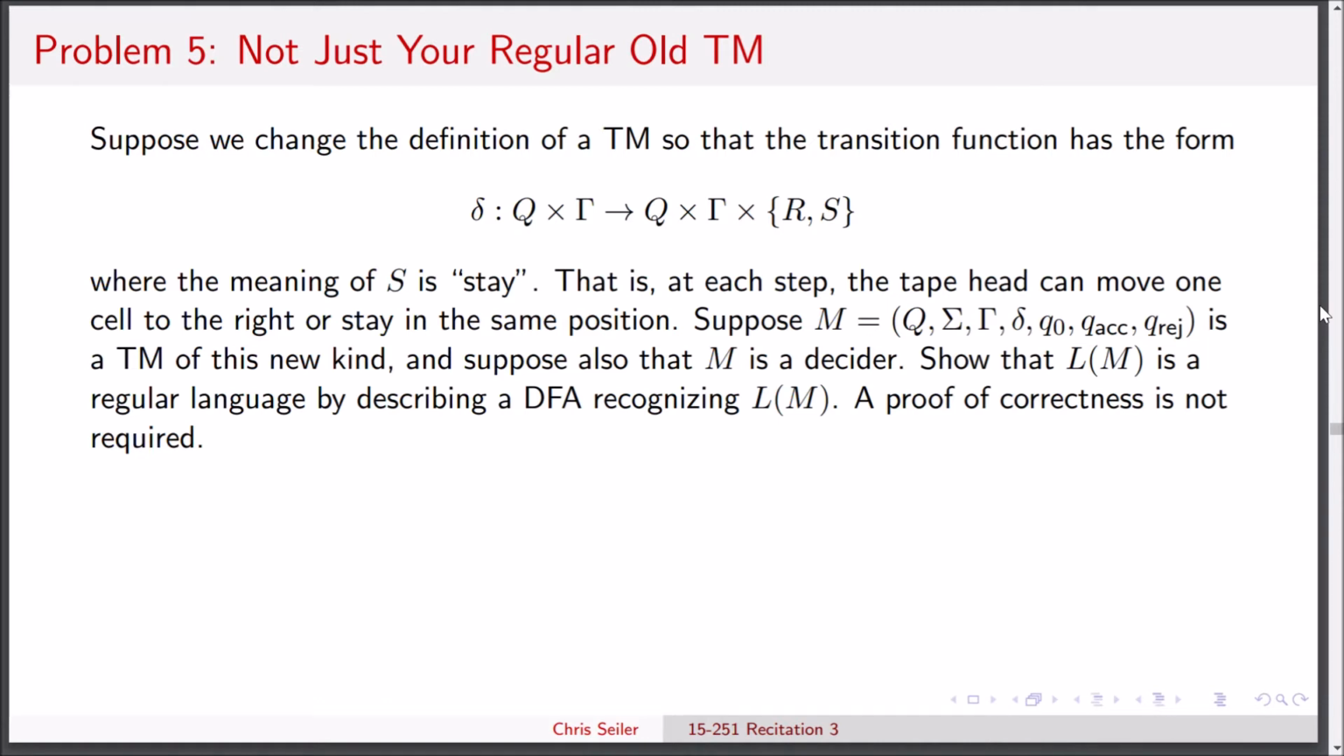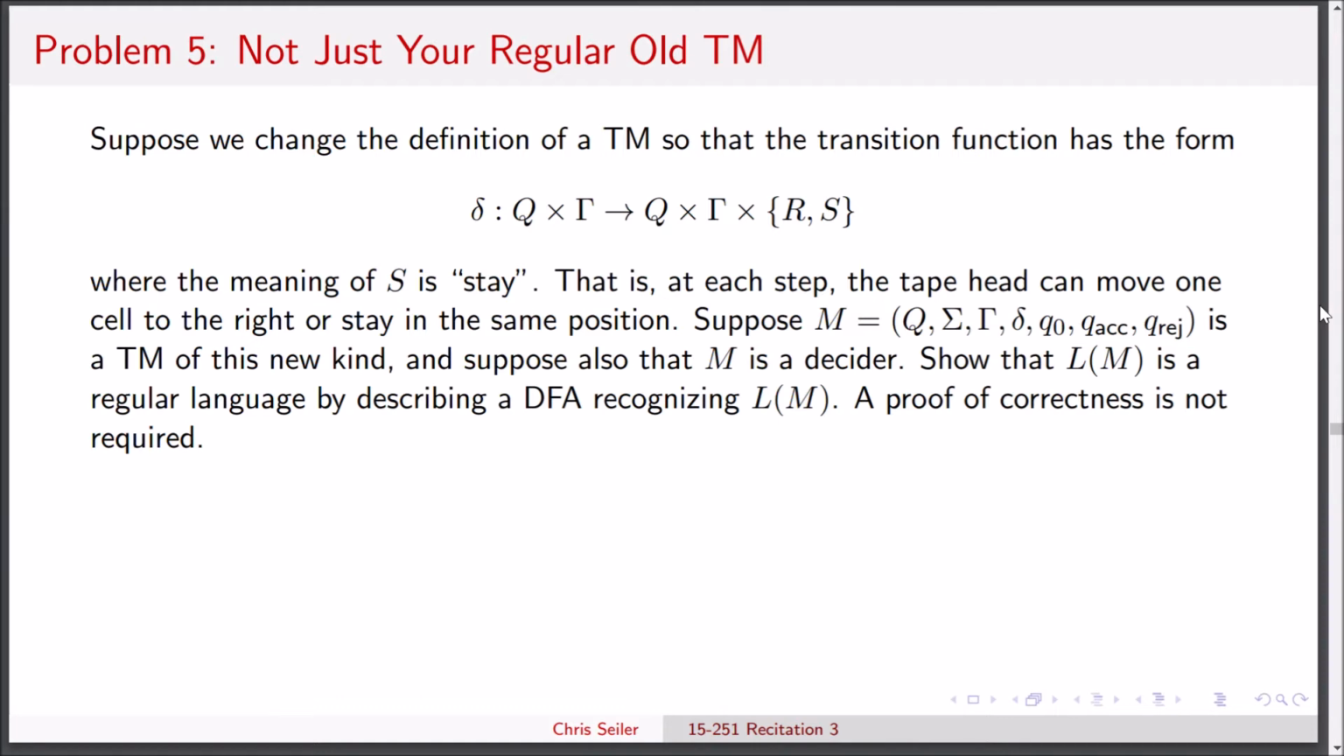That is, at each step, the tape head can move one cell to the right or stay in the same position. Suppose M is given by the 7-tuple, and it's a TM of this new kind. And suppose also that M is a decider. Show that L(M) is a regular language by describing a DFA recognizing L(M). A proof of correctness is not required.